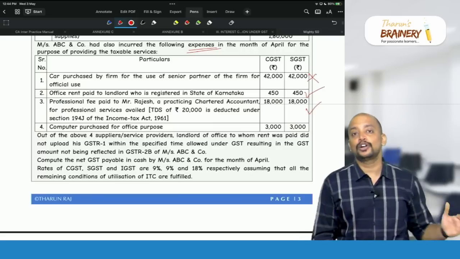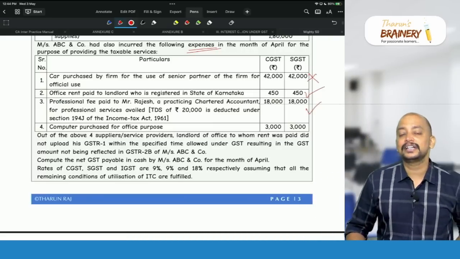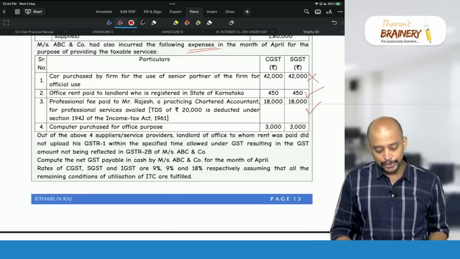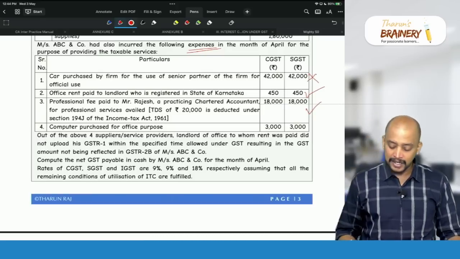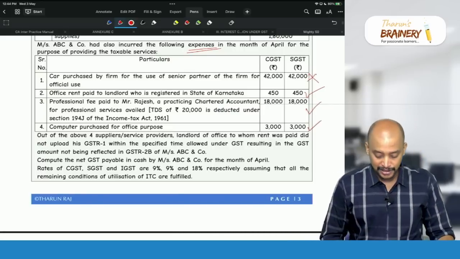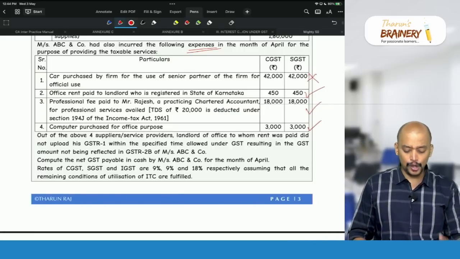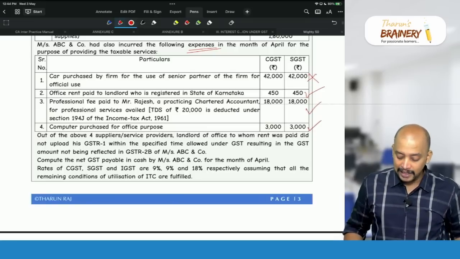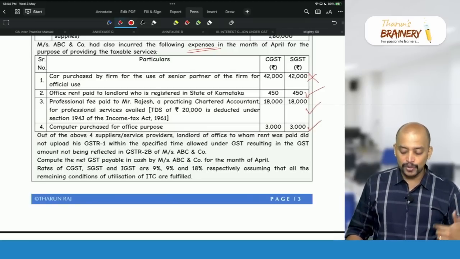We don't have any blocked credit with respect to that, and it is used in the course or furtherance of business, so we can take ITC. Then computer purchase for office purpose, again it is not blocked credit and used in the course or furtherance of business. So ITC is available.